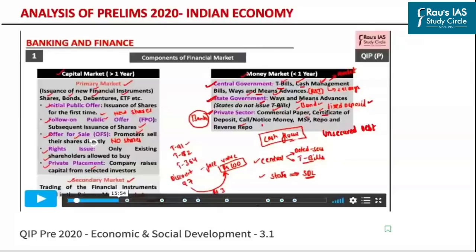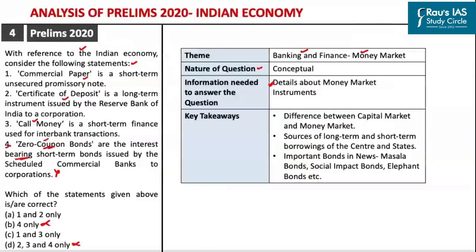With respect to call or notice money, this is basically used for interbank transactions. Whenever one bank wants to borrow from another bank for a period of 1 day, it is referred to as call money. If one bank wants to borrow from another bank for a period greater than 1 day and less than 14 days, that is for a period of 2 to 14 days, then that is referred to as notice money. Now, all of these details of the money market instruments have been covered by us in the QIP module. Accordingly, if you come back to the question asked in Prelims 2020, the first statement here is